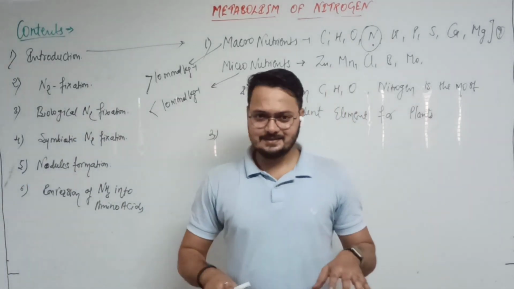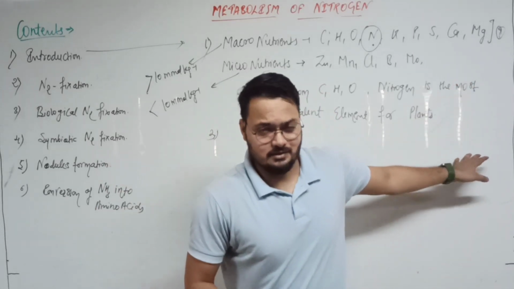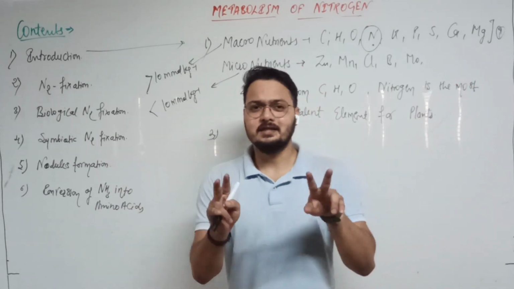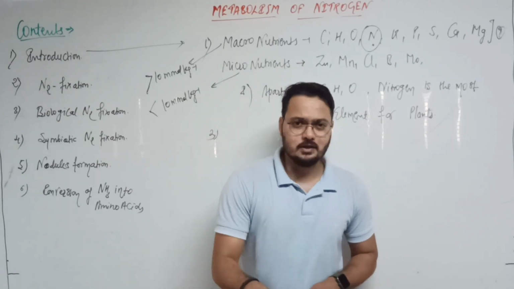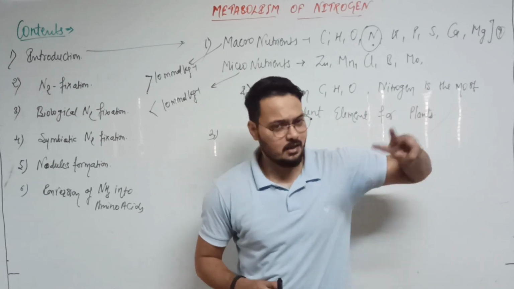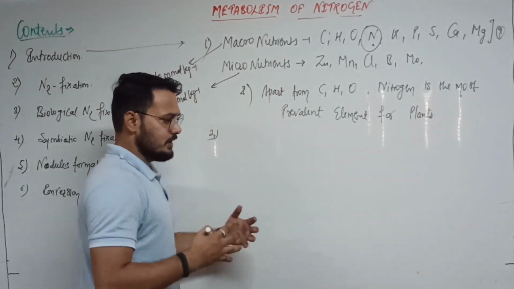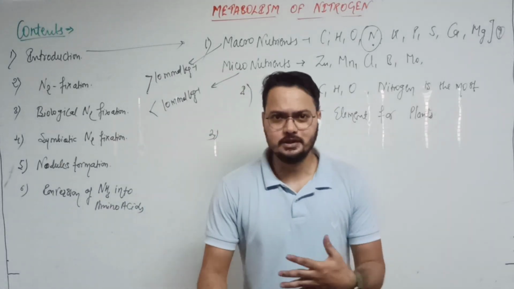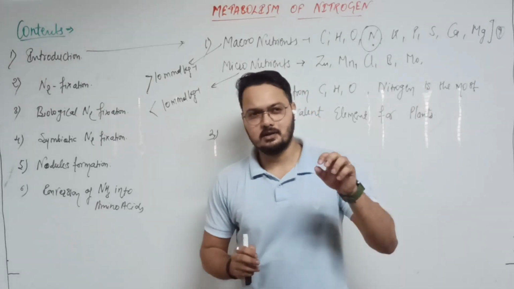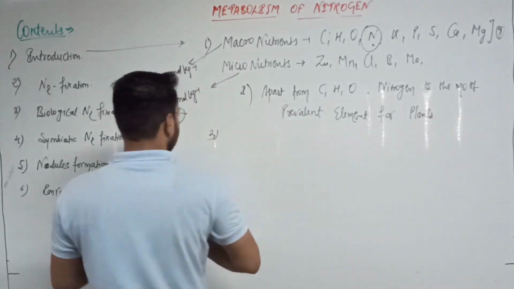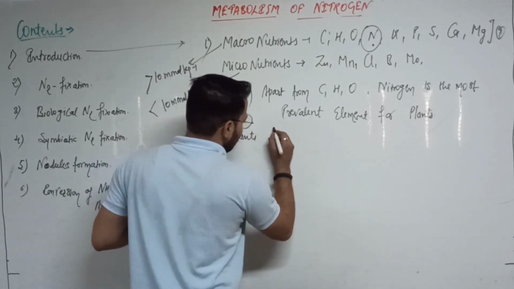And the plants compete with the microbes for this nitrogen in the soil. Obviously, there are two living organisms in the soil: one is the plants and the second is the microbes. Both live in the soil, so they compete with each other for the available nitrogen, which is present in a very small amount. Let's write about this.